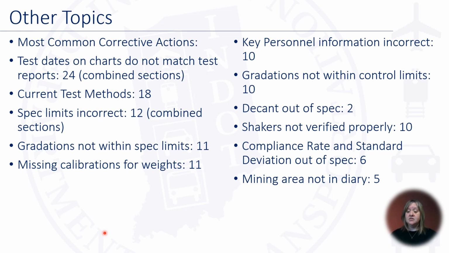You might have a certified tech leave in the middle of the year, but it shows in your QCP that he's still there, or the diary did not match. Gradations not within control limits: again, 10 corrective actions. This means that they were not within your target mean or QA products. Decant out of spec was 2 corrective actions. Congratulations, guys. It seems like the decant is very accurate now.